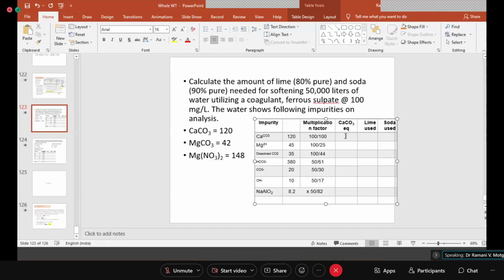So CaCO3 equivalents will be 120. Now in the lime used column, if you have calcium bicarbonate, is it removed by lime? Yes. One equivalent of calcium bicarbonate requires one equivalent of lime. So 120 should be written here and there should be nothing written over here.